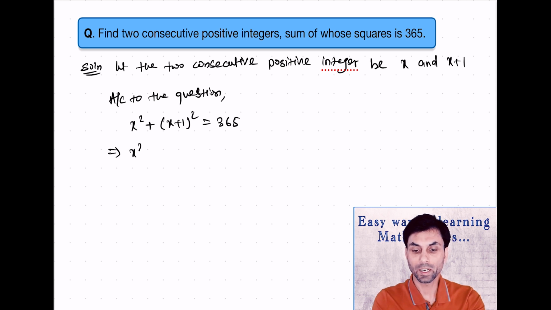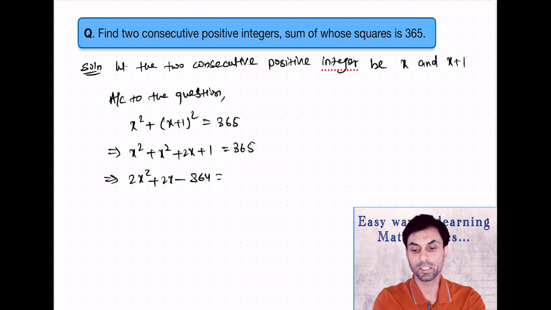Now when we simplify, we'll get x square plus x square plus 2x plus 1 equals 365, which will be 2x square plus 2x minus 364 equals 0. Taking 2 common, we'll get x square plus x minus 182, which will be equal to 0.